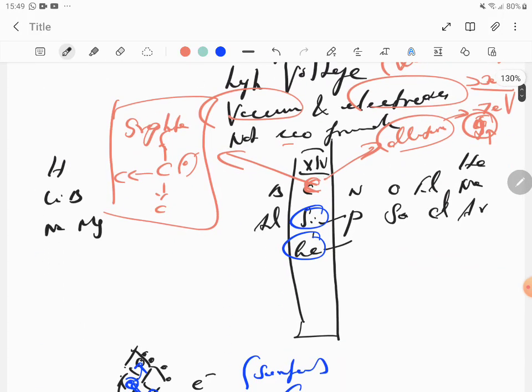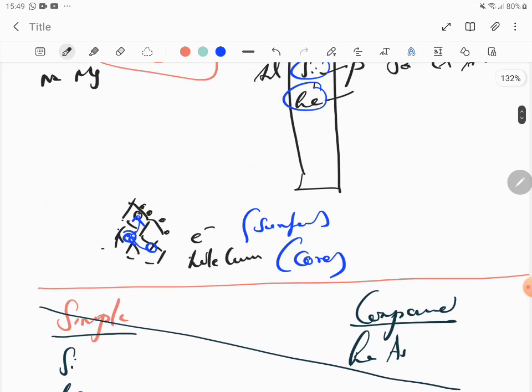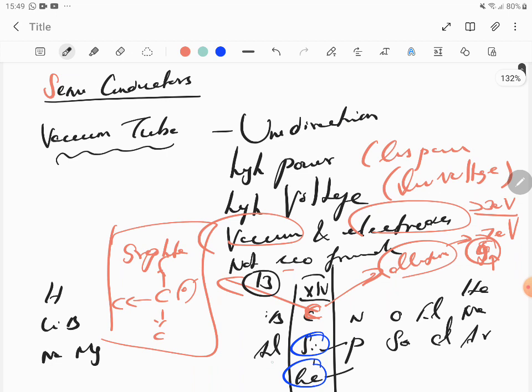I'll go back to the periodic table. This is group 14. You have to dope it. Take the pure one and add impurity. The impurity will be this one, group 13 element. The group 13 element will be the impurity. So let's take aluminum as an example. You can take boron or aluminum, but I'm choosing aluminum, or you can even choose boron.